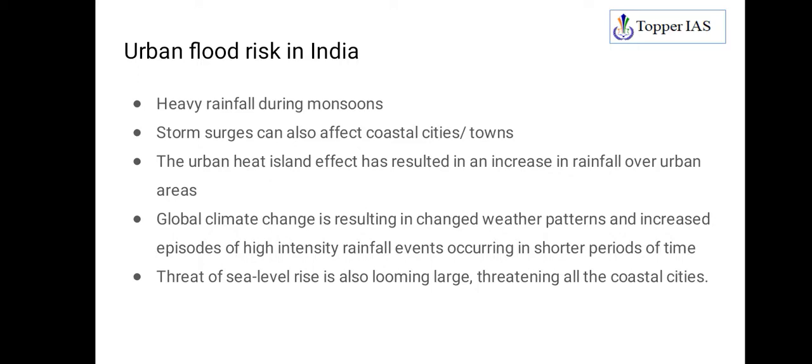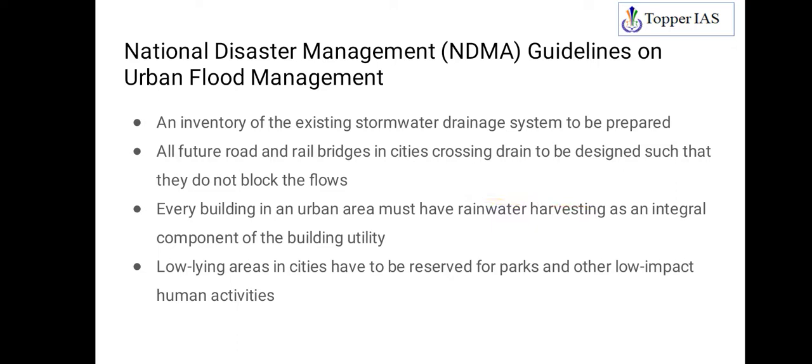Then there is a threat of sea level rise also. Yes, global warming, expansion of water, melting of glaciers, so rise in sea level. That will also flood the coastal cities. So these are all the risk factors for urban flooding in India. Because of the importance of cities from the economic point of view, and not only that, first to save lives and to overcome repetitive disasters of urban floods, the urban flood issue has to be addressed.